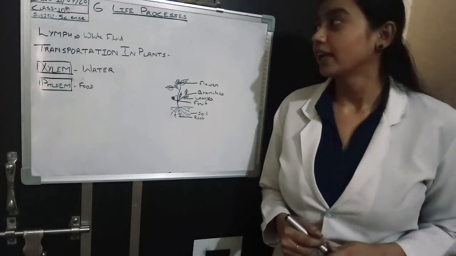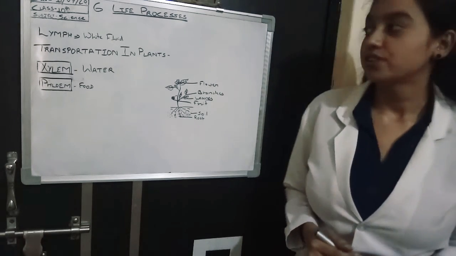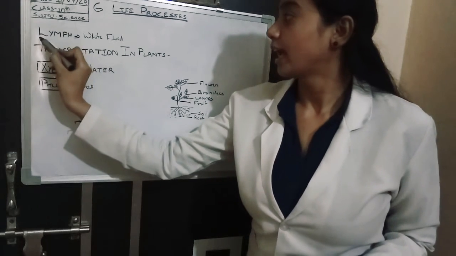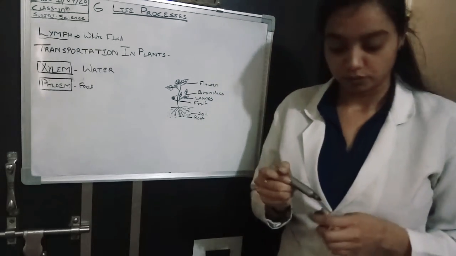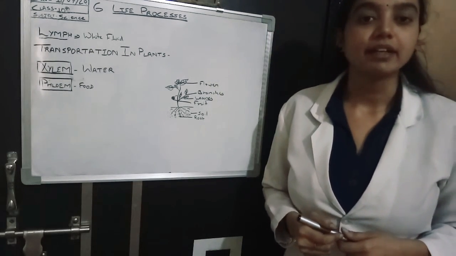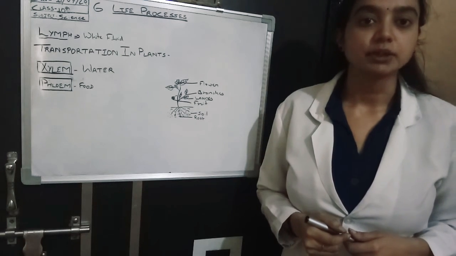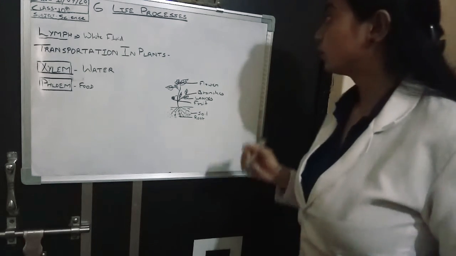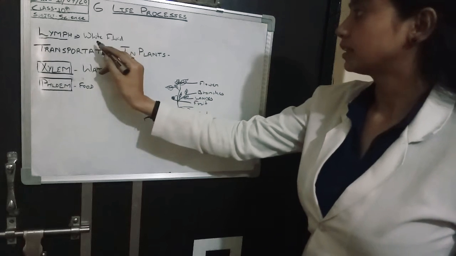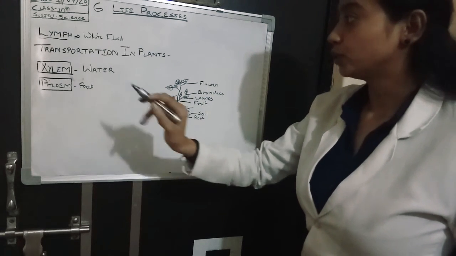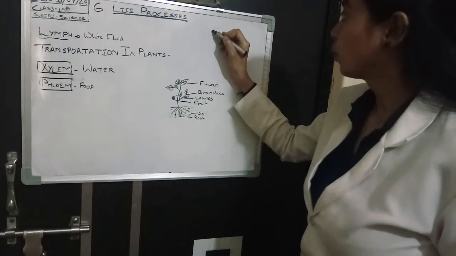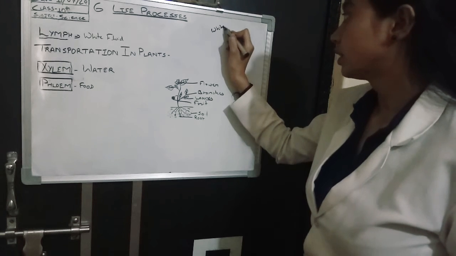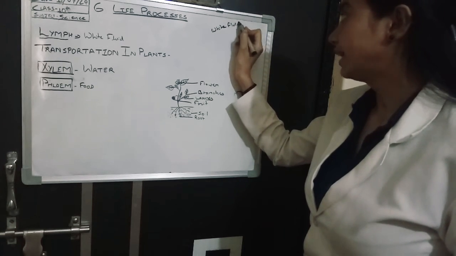Today we are going to study about lymph. Actually, there is one more fluid present in our body which helps in transportation, along with blood. Lymph is a white fluid. Why is it white?